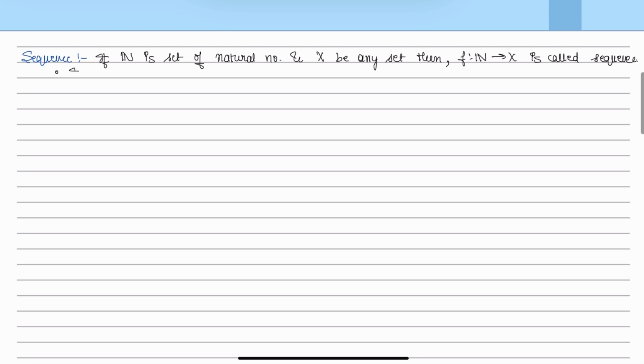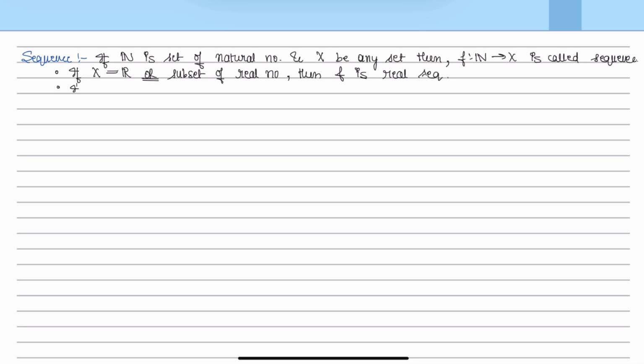We need to note here that if we replace this set x with the set of real numbers or a subset of real numbers, then we say that f is a real sequence.